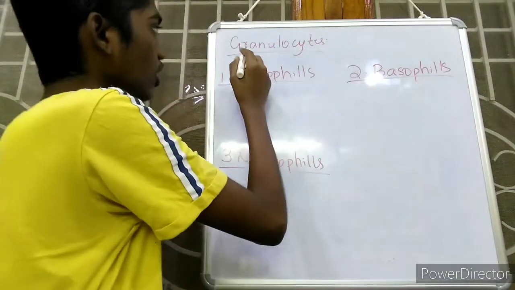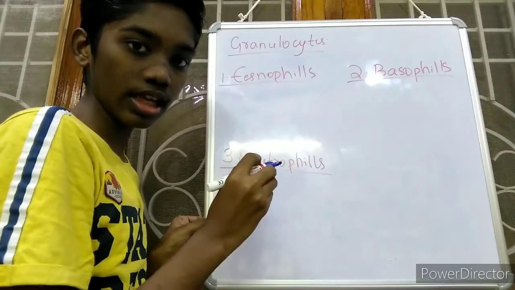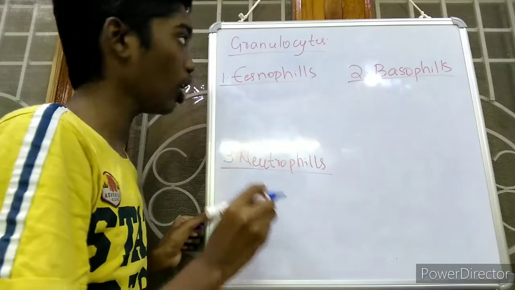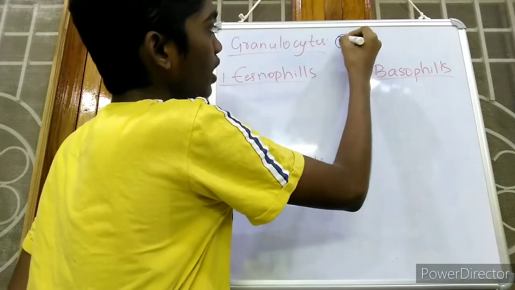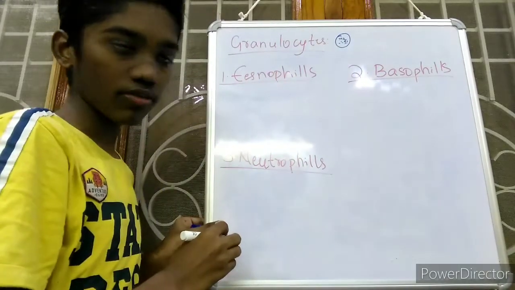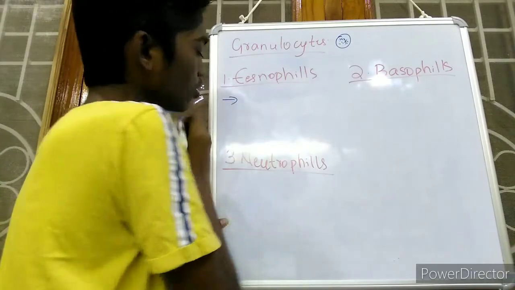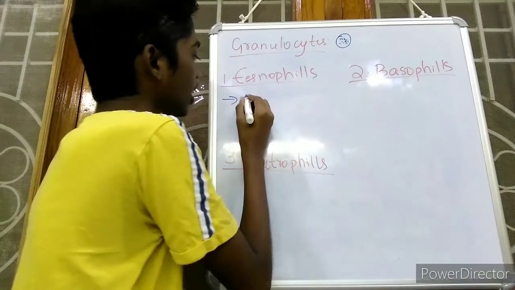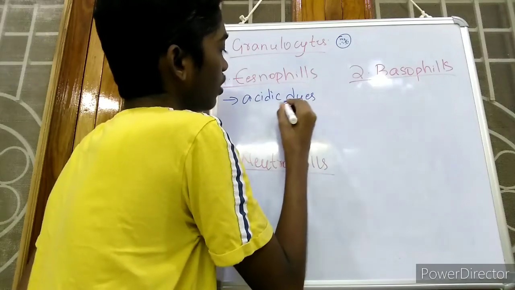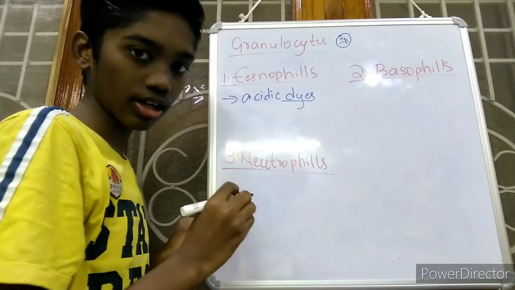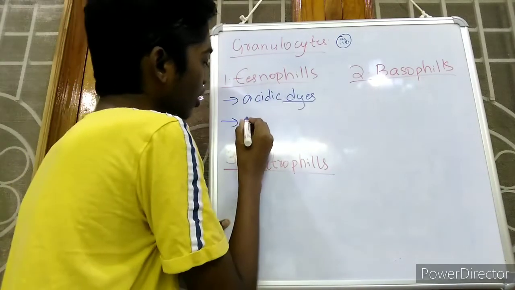So friends, coming to granulocytes. Granulocytes are nothing but the cytoplasm of these cells contains small granules or small particle like structures in the cytoplasm of their cells. These type of white blood cells are called as granulocytes. And number 1, coming to eosinophils. Eosinophils always stain with the acidic dyes. Dye is nothing but color, dark color or ink. And the nucleus in the eosinophils is bilobed.